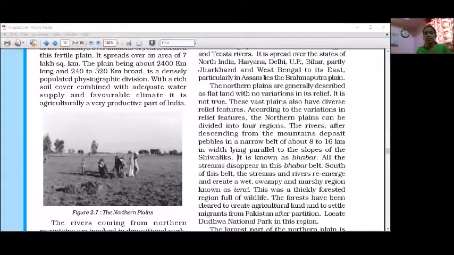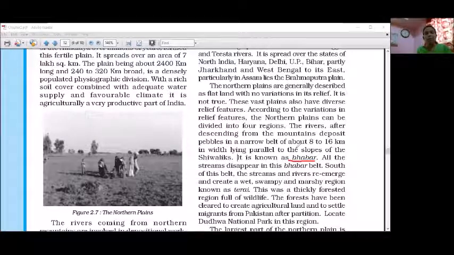The northern plains can be divided into four regions. The river, after descending from the mountains, deposits pebbles in a narrow belt about 8 to 16 km in width lying parallel to the slope of the Shivalik. It is known as the Bhabar. First, understand the first division of this Ganga plain, which is called Bhabar. The Bhabar is immediately after the Shivalik ranges.